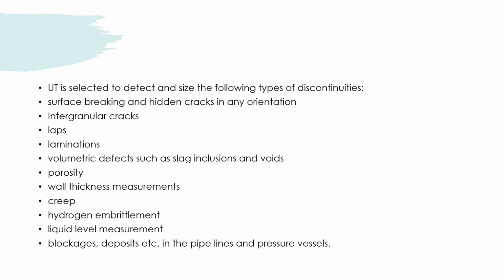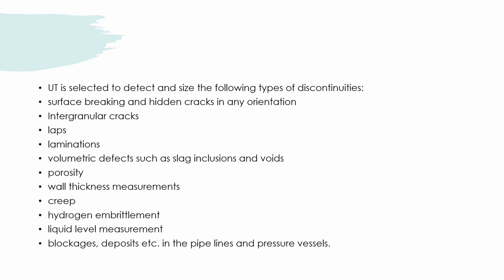UT is selected to detect and size the following types of discontinuity. Number one is surface breaking and hidden cracks in any orientation. Number two, intergranular crack. Number three, laps. Number four, lamination. Number five, volumetric defects such as slag inclusion and voids.